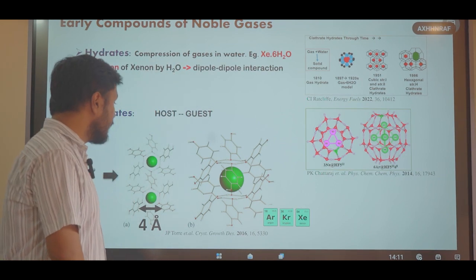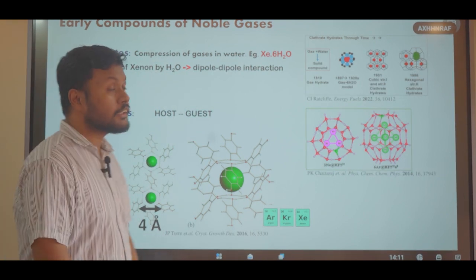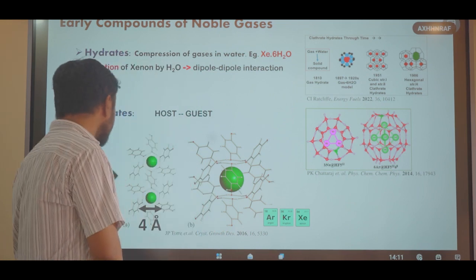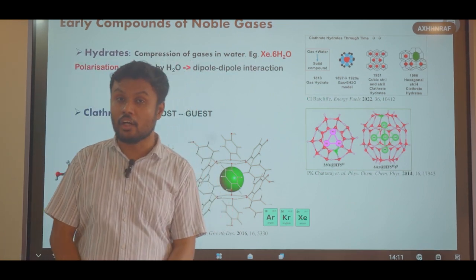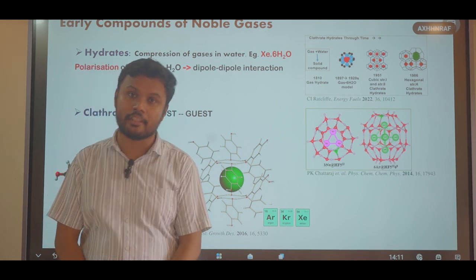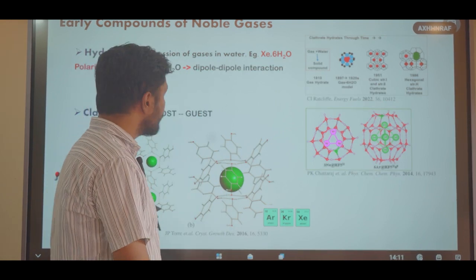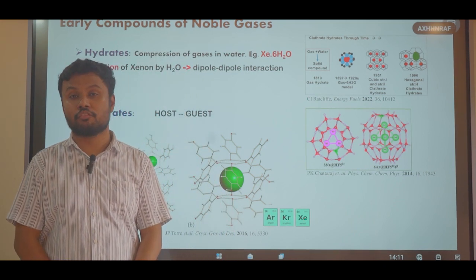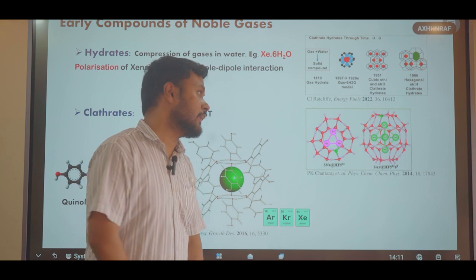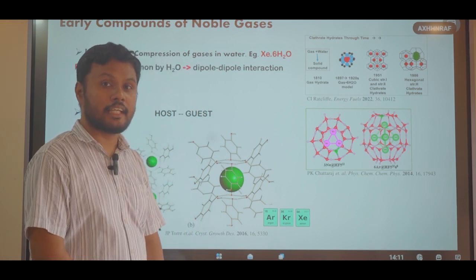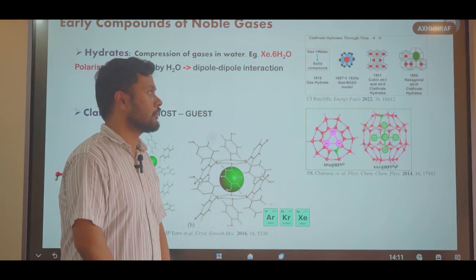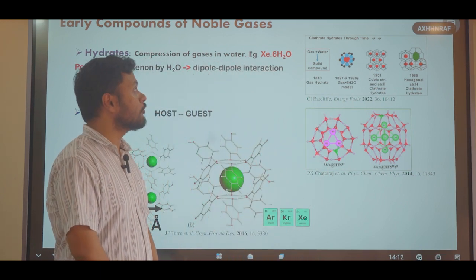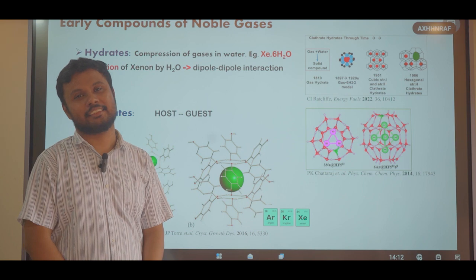Argon, krypton and xenon form clathrate compounds with quinol because their sizes match this cavity size. But helium and neon, due to their small size, cannot form clathrate compounds with quinol. However, if we use host molecules that give an appropriate size of cavity, then helium and neon gases can also form clathrate compounds. So these are some recent examples of hydrates and clathrate compounds of various noble gases.